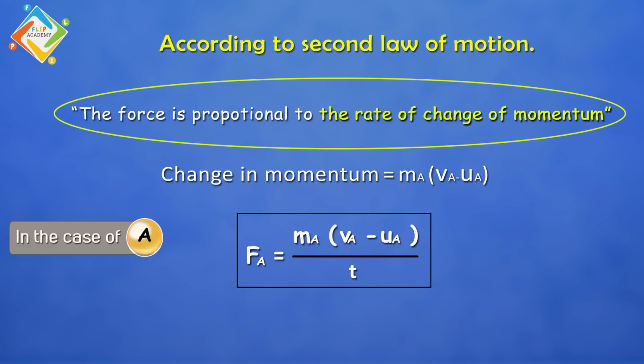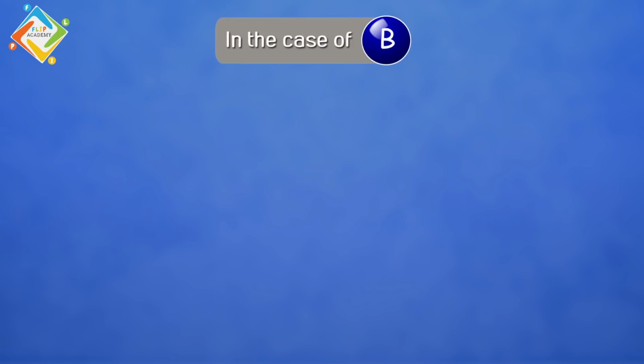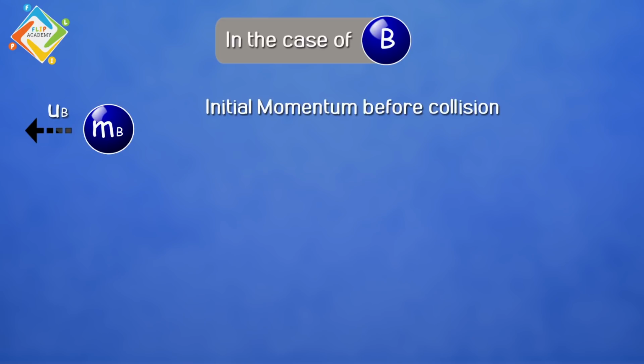Now let's move on to the case of ball B. In the case of ball B, it is moving with the initial velocity ub. So the initial momentum of this ball before the collision will become mb multiplied by ub. Now after collision, the ball B moves with the final velocity Vb.